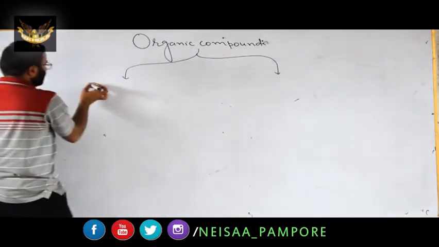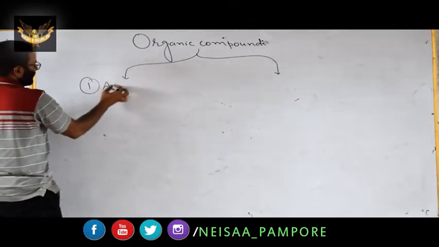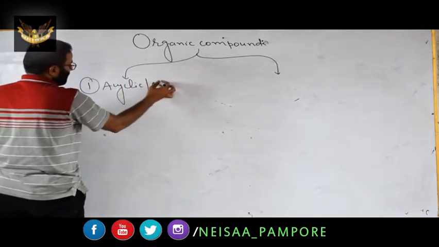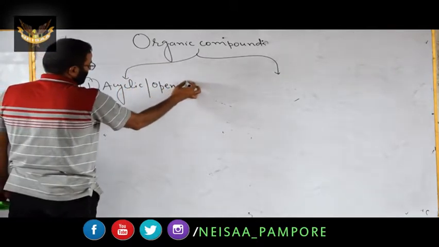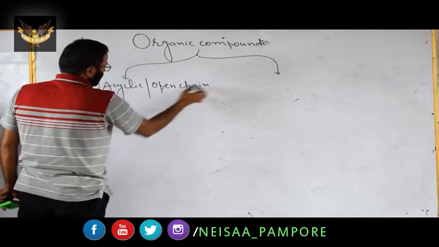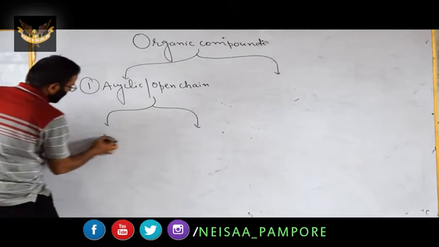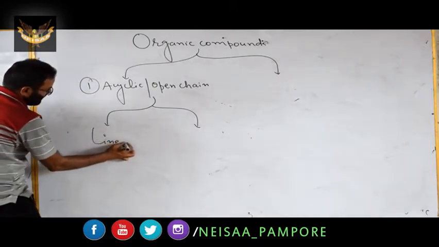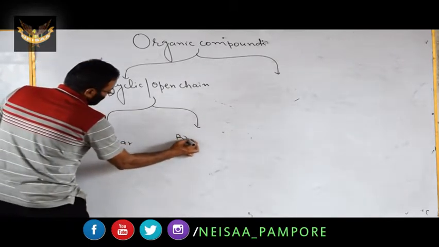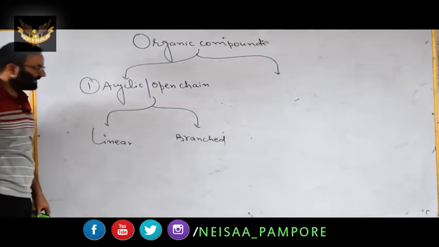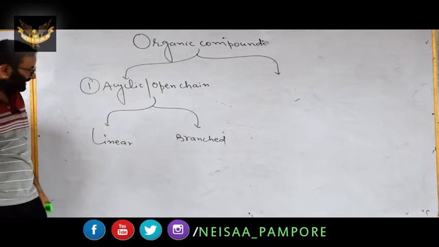The first one, acyclic or open chain. We have read this in the first lecture. Acyclic open chain, they can be linear, they can be branched. We have read this also. Remember this point. Linear or can be branched.